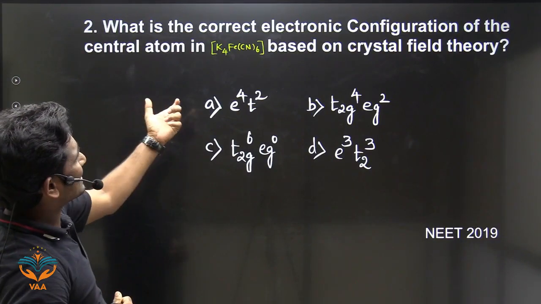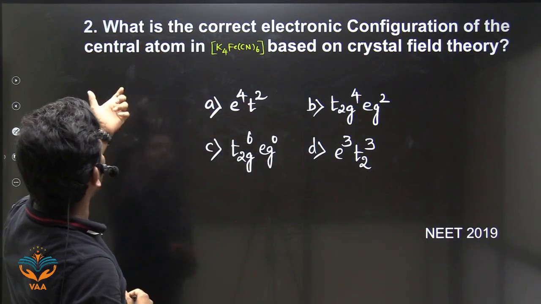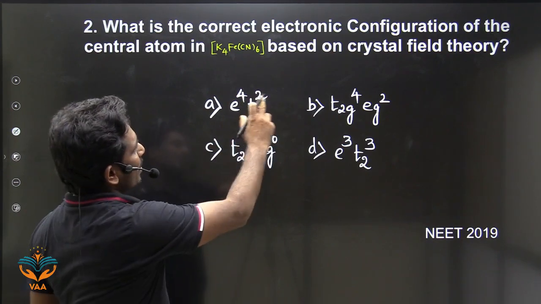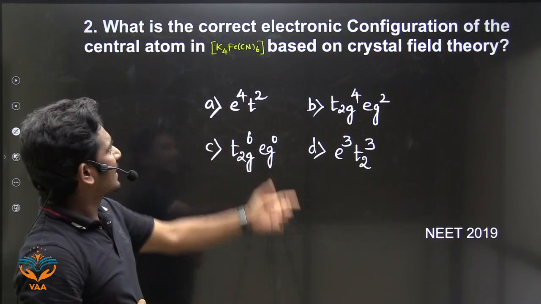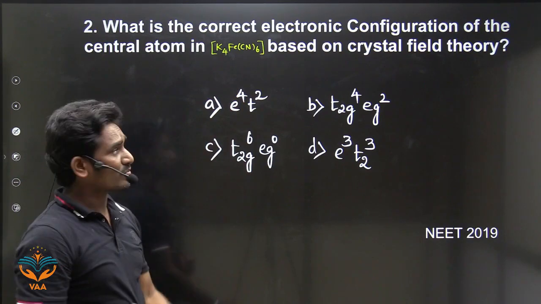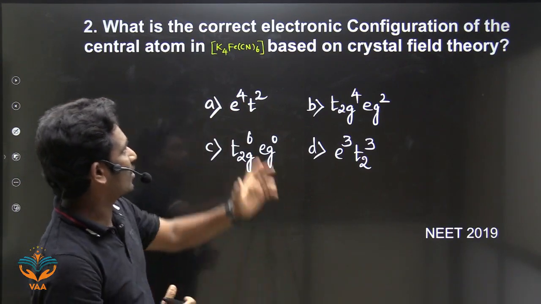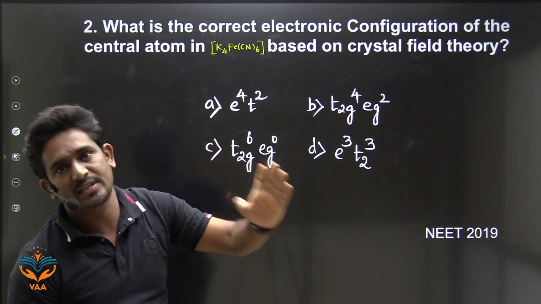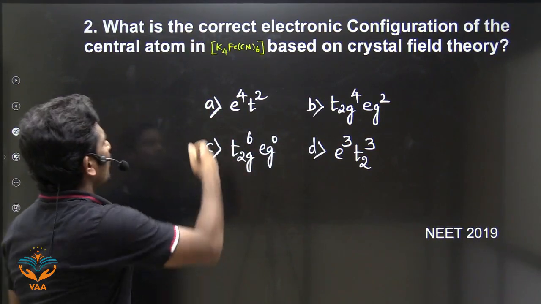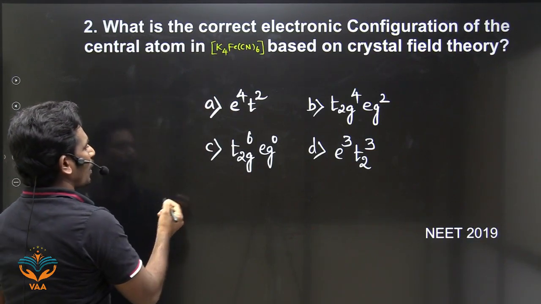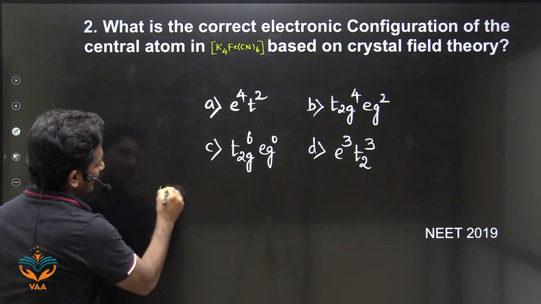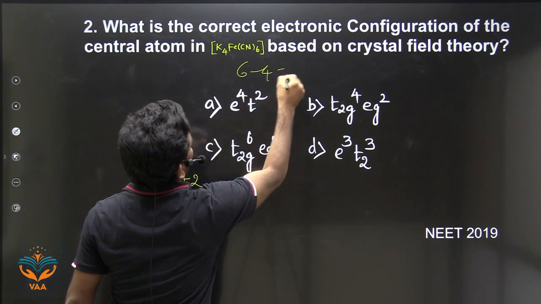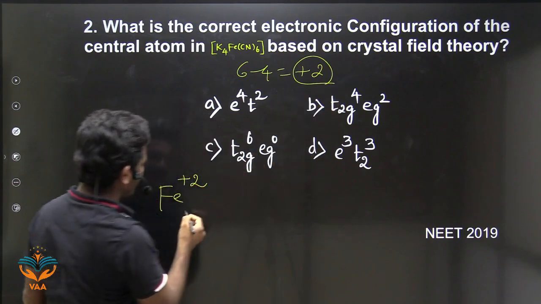What is the correct electronic configuration of the central atom in K4[Fe(CN)6] based on crystal field theory? K4[Fe(CN)6] is given, so it is asking the electronic configuration according to crystal field theory. Look here. What is the oxidation state of iron here? 6 minus 4 equals +2. The oxidation state is +2.